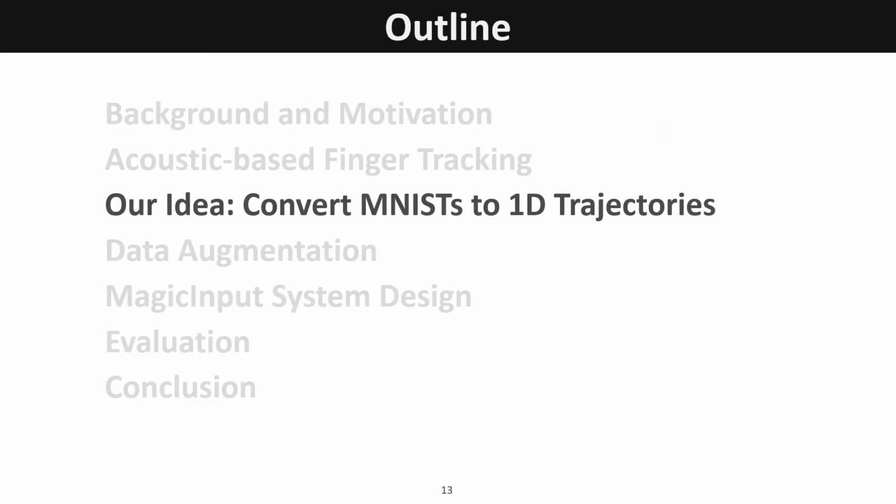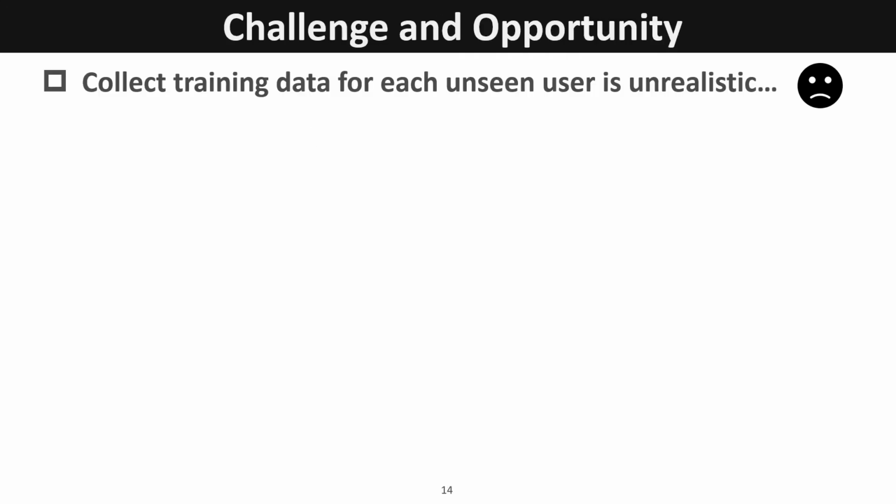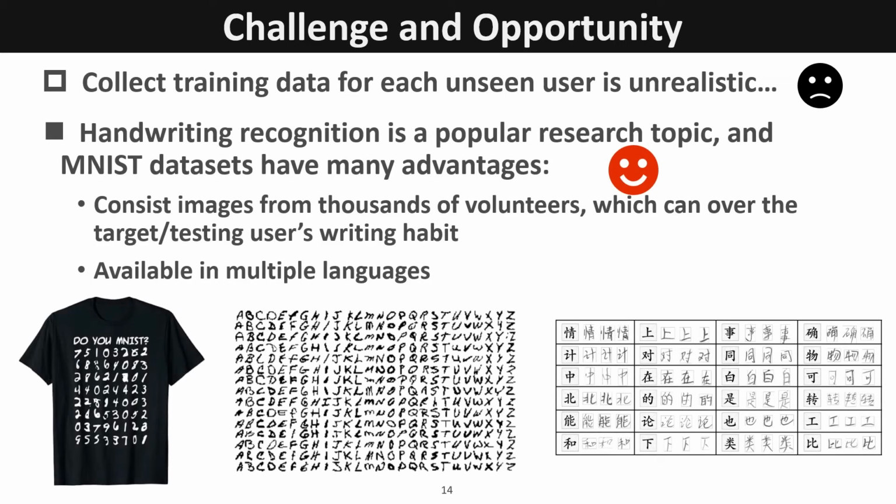However, in application scenarios, it is unrealistic to collect a large-scale training dataset or a personalized dataset for each unseen user. Therefore, we need to adopt some methods to bypass the data collection step. Good news is that MNIST datasets are online and can be easily downloaded.